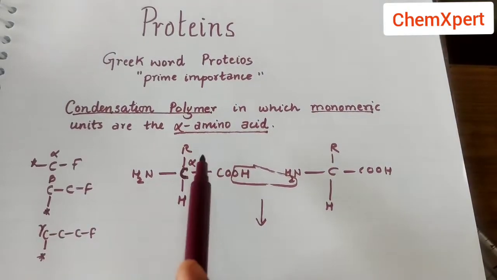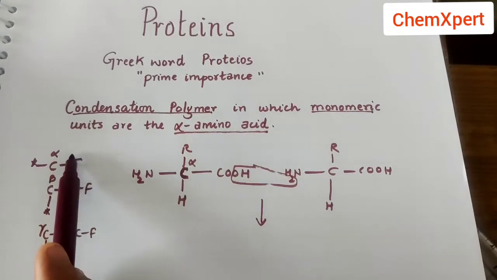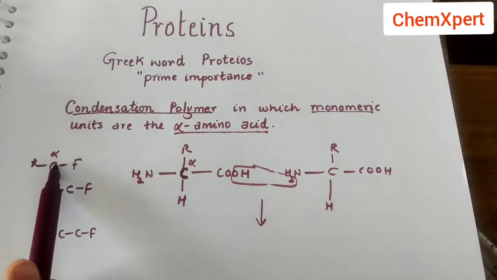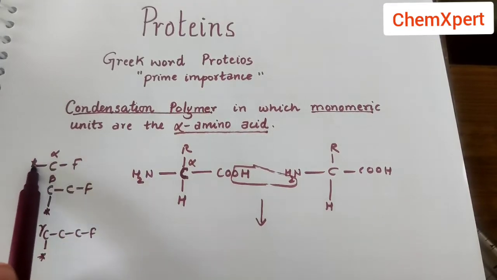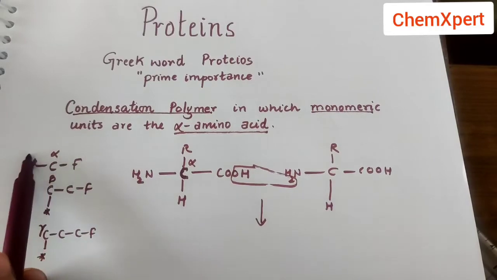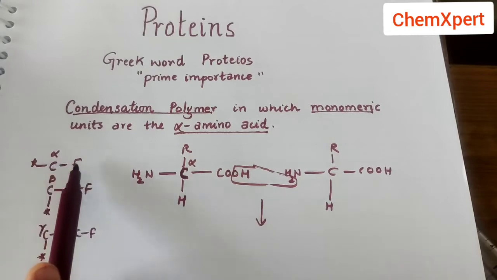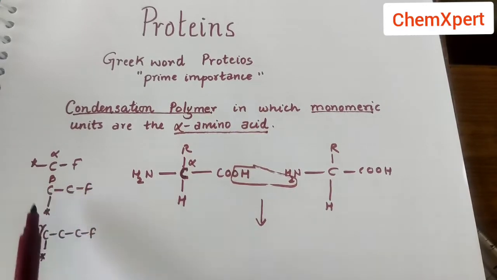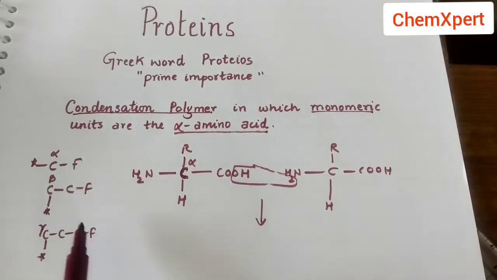In order to understand this alpha definition clearly, for example, this is a functional group COOH. Now if another functional group is attached to the same carbon to which this COOH is attached, this is known as an alpha amino acid. This is an acid, and alpha because the amino group is attached directly to the carbon where this acidic group is attached. Now if the amino group is attached to the next carbon to the acidic carbon, this is the acidic group which is attached to a carbon, and further to a carbon the amino group is attached, then it is a beta amino acid. Similarly, if it is at the third carbon, then it is gamma.